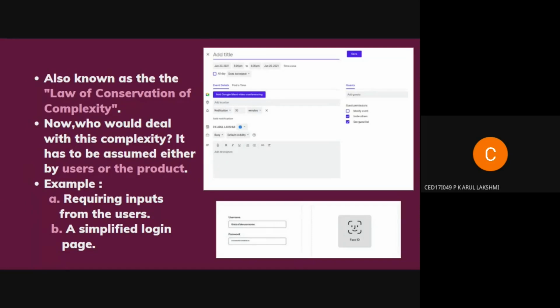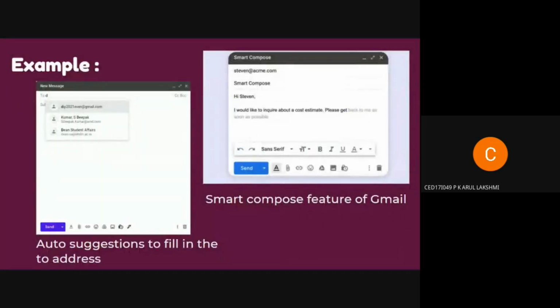It's true that the facial detection algorithms and the procedure to achieve that is very complex. So here we're pushing the complexity from the user side to the product side. So essentially, the complexity cannot be removed, but it can be either pushed into the user interface or to the product side. So that's what it was all about.